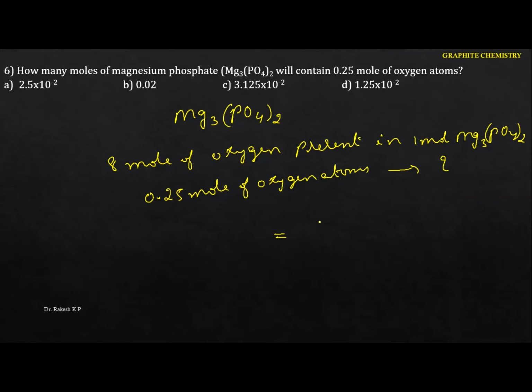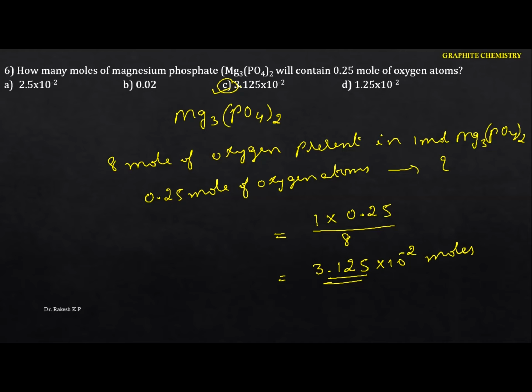You have to do the cross multiplication, that is 1 into 0.25, divided by 8. So if you do the calculations here, we are going to get 3.125 into 10 to the power of minus 2 moles. So the option is C.